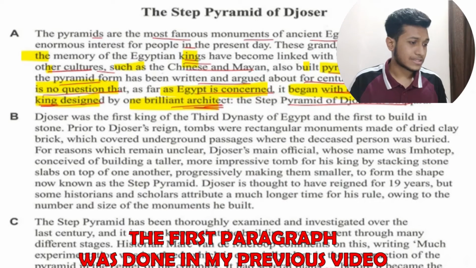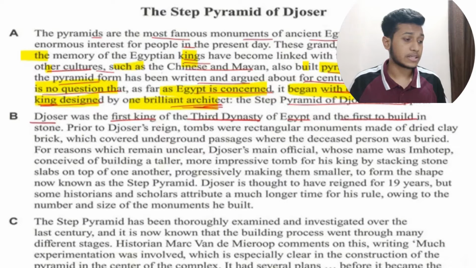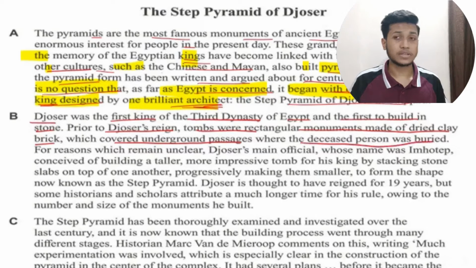This Djoser was the first king of the third dynasty of Egypt and the first to build in stone. Prior to Djoser's reign, tombs were rectangular monuments made of dried clay brick which covered underground passages where the deceased person was buried. Means whoever died was buried in that pyramid.